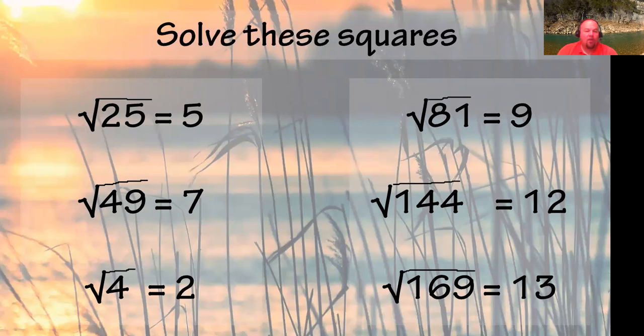But as you see each one of them, the square root of 25 is 5. The square root of 49 is 7. The square root of 4 is 2. Square root of 81 is 9. Square root of 144 is 12.